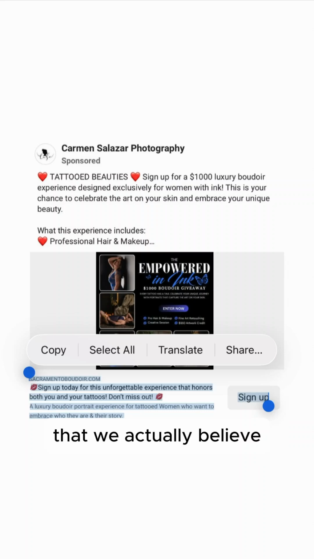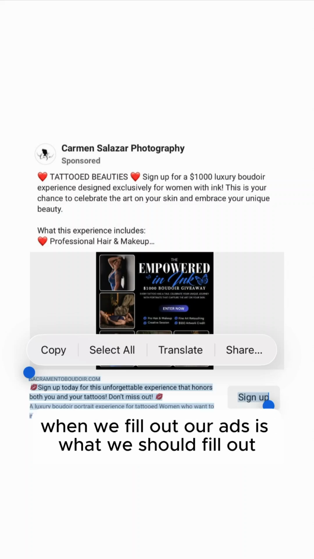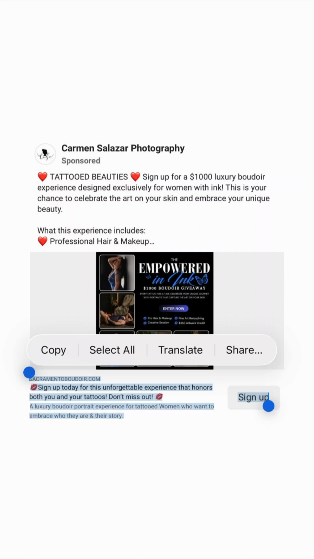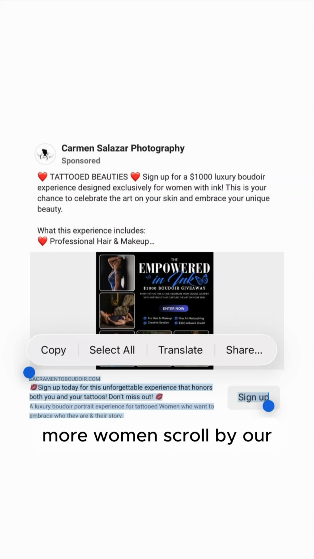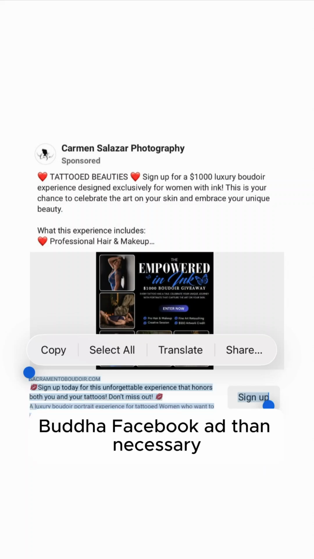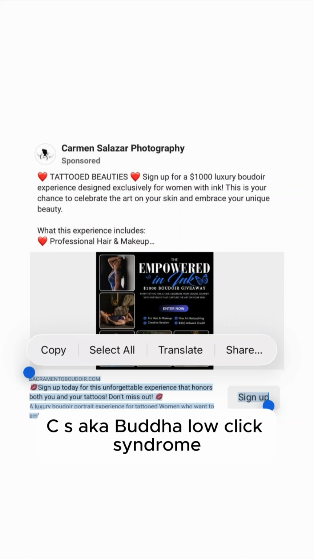that we actually believe and trust what Facebook tells us to fill out when we fill out our ads is what we should fill out. The consequence of this, though, is when we do this, way more women scroll by our Boudoir Facebook ad than necessary, pulling our unique CTRL under 6%, contributing to BLCS, aka Boudoir low click syndrome.